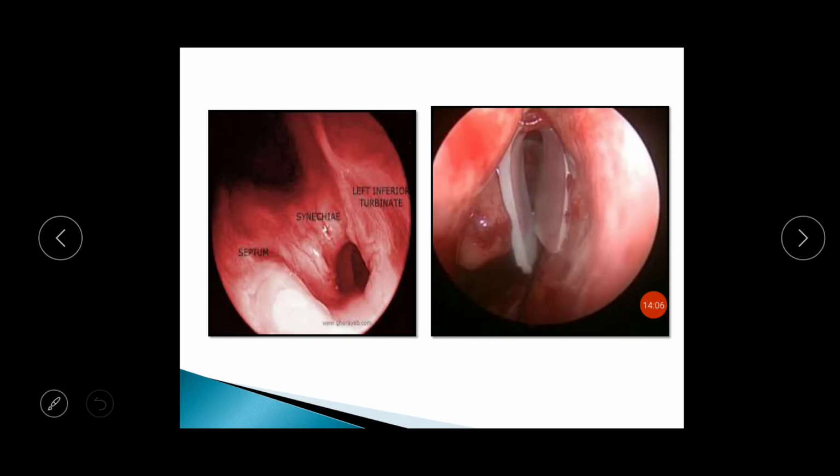Here you can see that this is the medial wall of the nasal cavity and this is the lateral wall, that is the left side inferior turbinate, and there is a mucosal bridge or adhesion, which is known as nasal synechia, in the left side nasal cavity. After injection of local anesthesia, this nasal synechia is removed between here, and after that we will insert a silastic sheet so that both raw areas will recover without formation of this type of synechia.